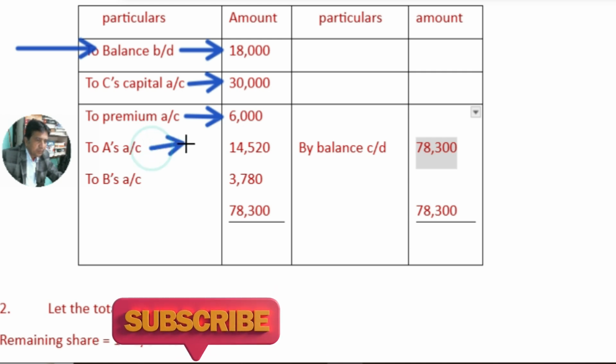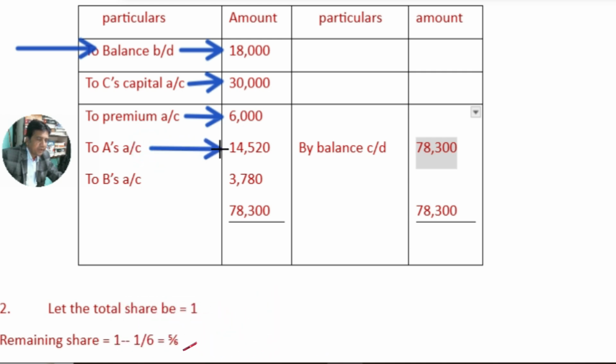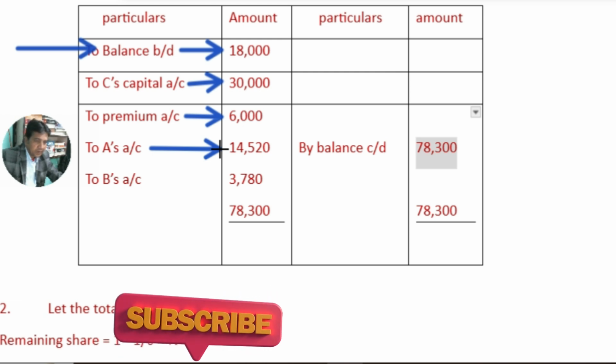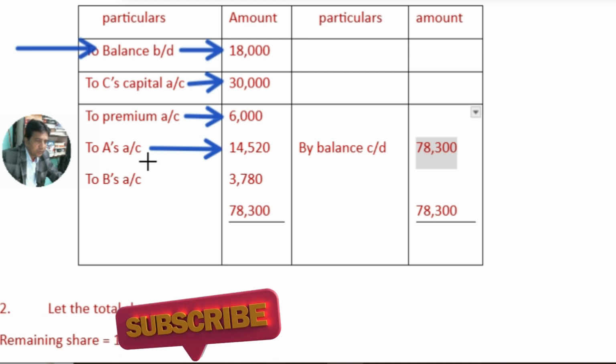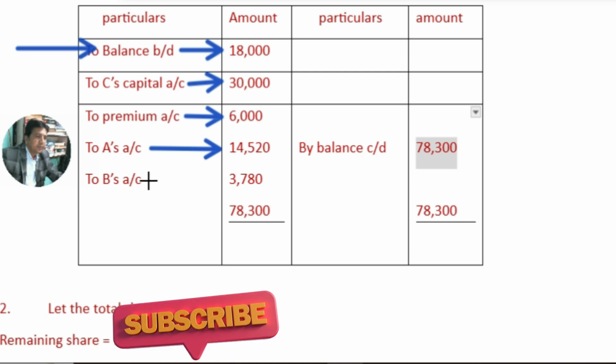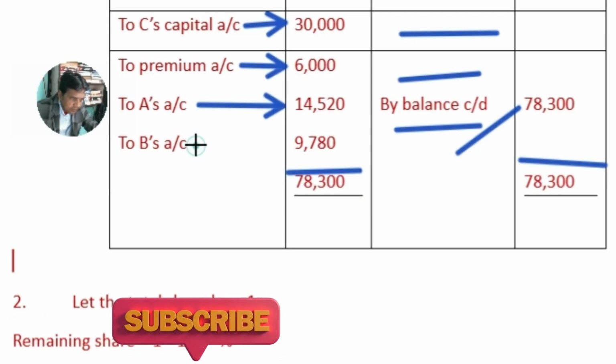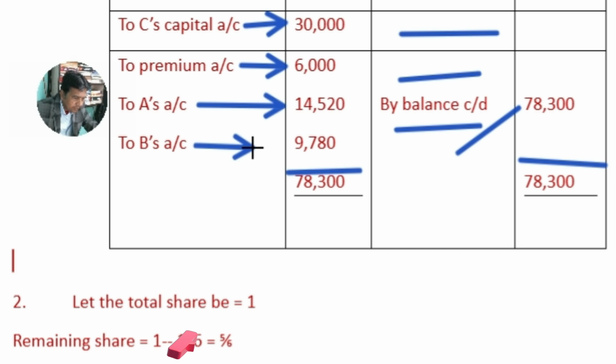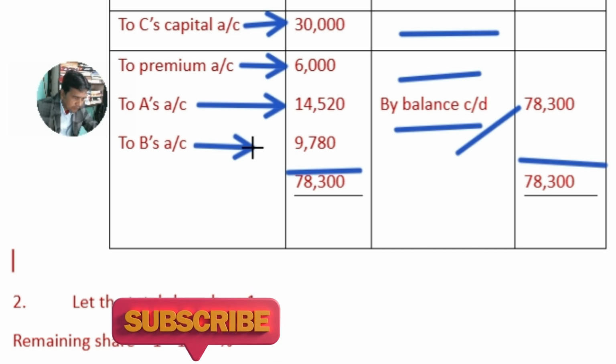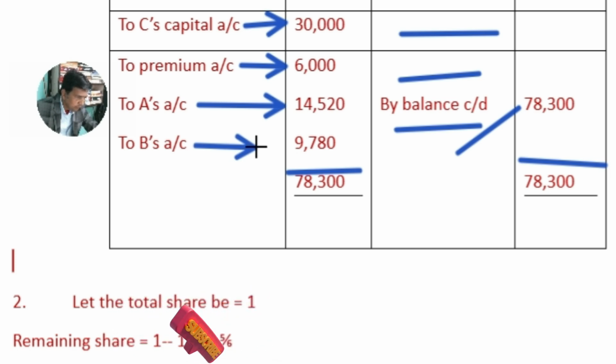And this is the deficit amount which is brought by C to make his capital balance equal to 60,000, and B's capital balance, which he has brought cash rupees 9,780.